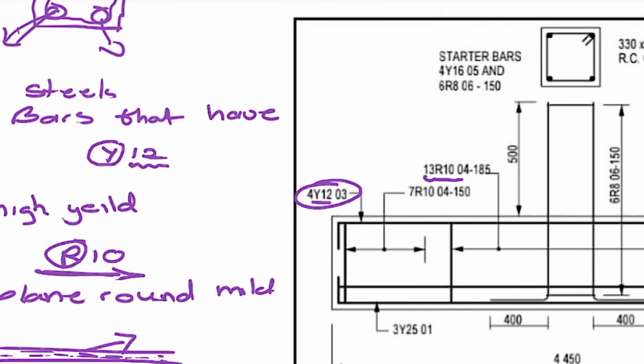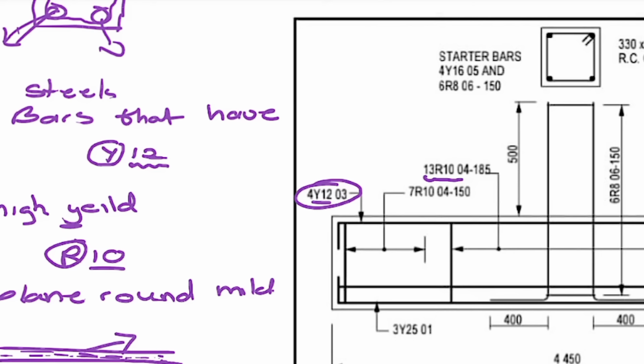Okay, so now we know that the number that comes after the letter means the diameter, and the letter tells us the type of steel. The Y means the high yield, so you can take the Y and say yield. The Y means the high yield deformed steel bar, and the R means plain round mild steel bar.